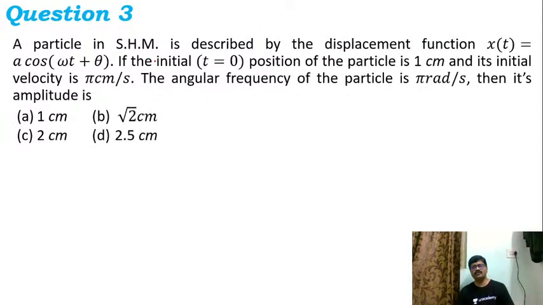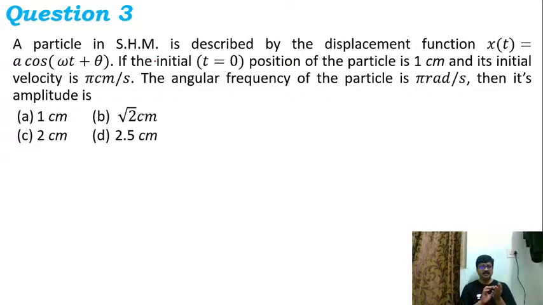Now let me move on to the third question quickly. A particle in simple harmonic motion is described by the displacement function x of t is equal to a cos omega t plus theta. If the initial position of the particle is 1 centimeter and its initial velocity is pi centimeter per second, the angular frequency of the particle is pi radians per second. Then its amplitude is. So here they have given three conditions.